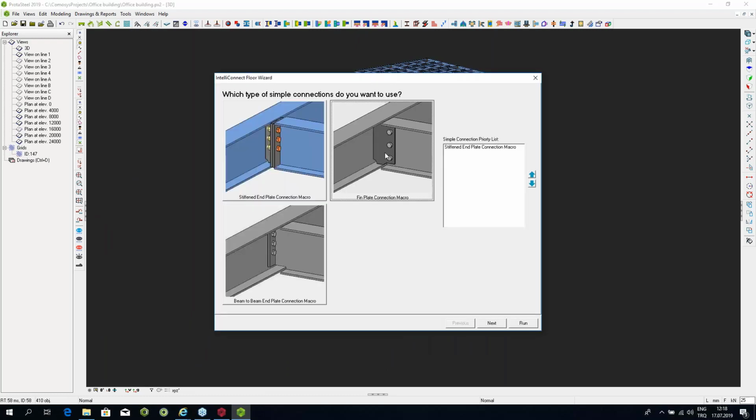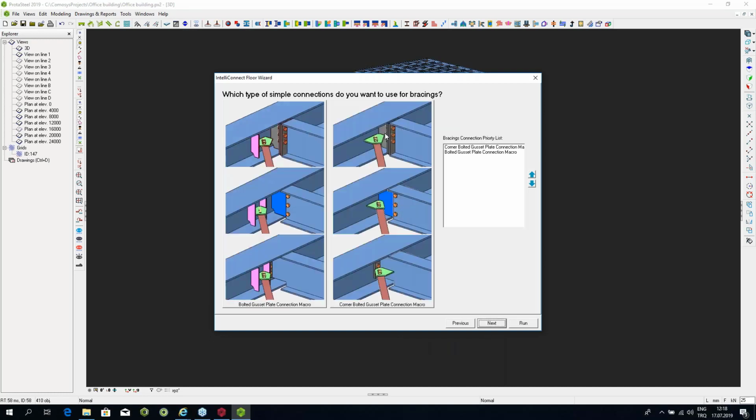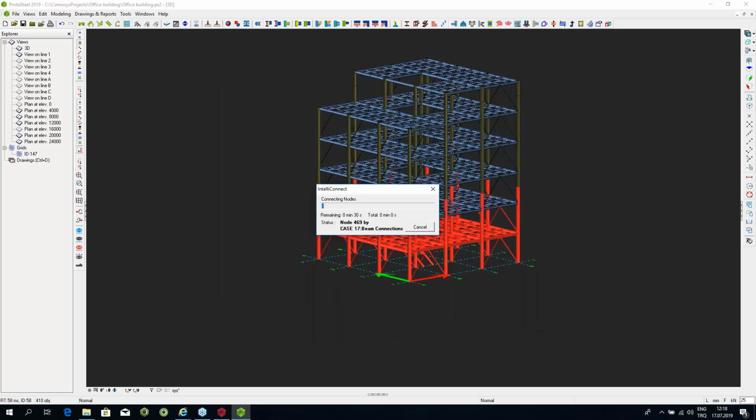And in this case, I'm going to use the fin plate connection rather than the stiffened end plate connection. And for the braces, I need to use the corner bolted gusset first, and then the bolted gusset if need be. Now let me just do this very quickly because I want to show you the copy feature, which is of interest to me. So this takes a while because there are quite a few connections in there. Maybe it's going to take about half a minute to a minute.